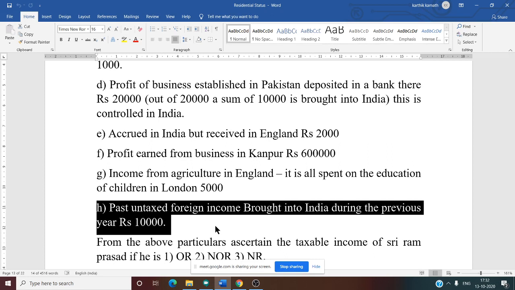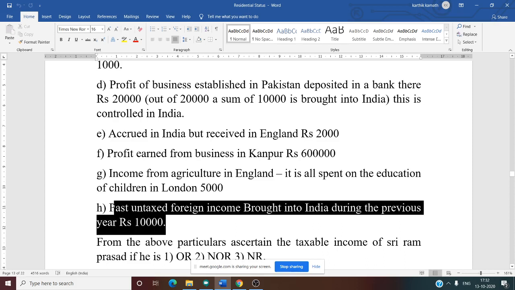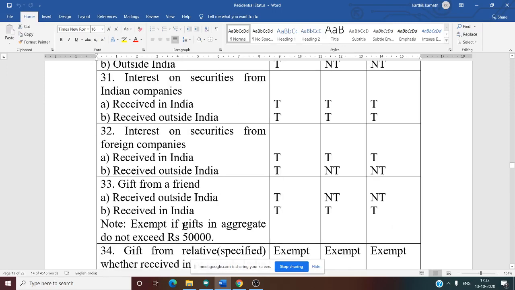OR and NOR are taxed. No. 3 plus 3 plus 2 plus 1 plus 0. Okay, all are taxed. All are exempt from tax, not taxed. Here, what does it mean? All are exempt from tax. That means not taxable at all, because it is past untaxed foreign income, right? So that is brought to India in the previous year. That is why that is specifically mentioned in the rules.